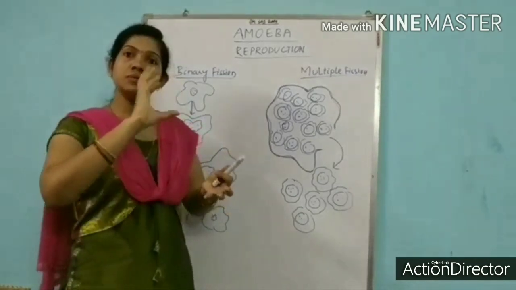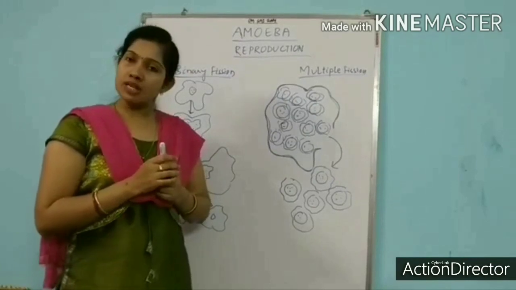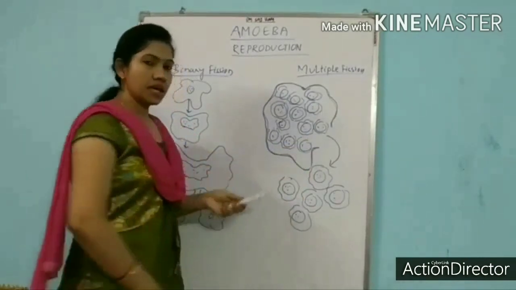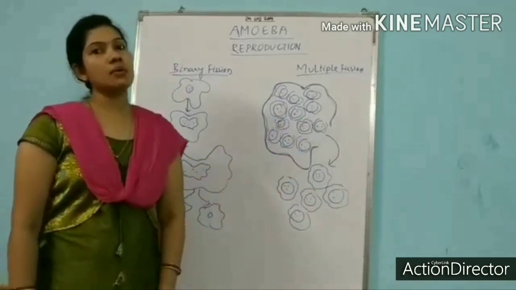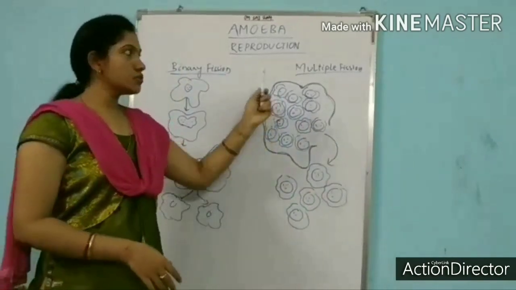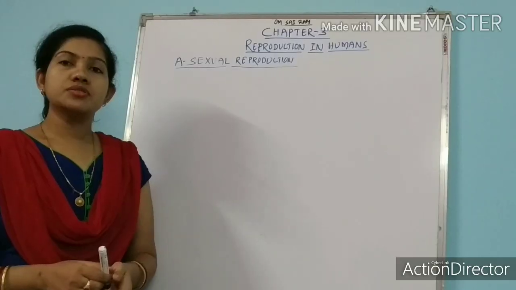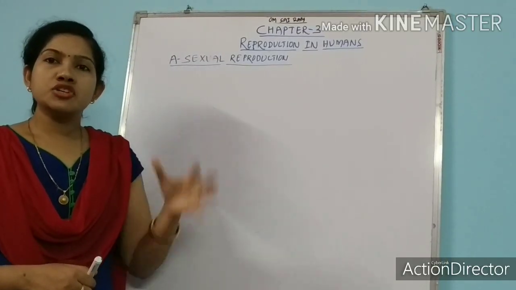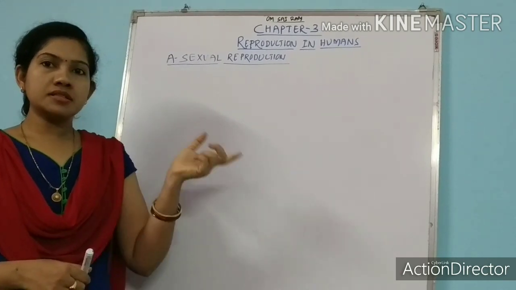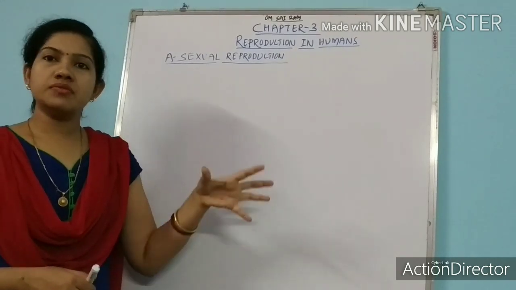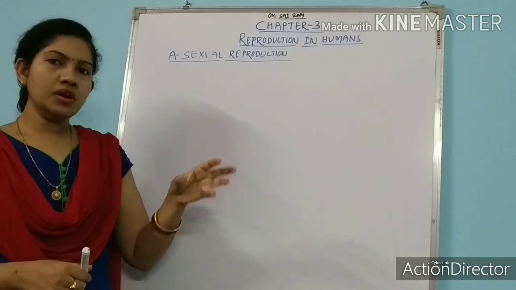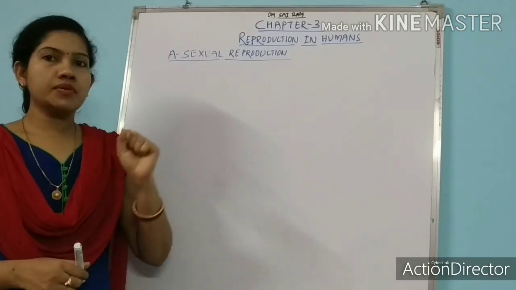That daughter nuclei will be surrounded by the cytoplasmic content, and in the favorable condition the cyst will break and all the daughter amoebas will come out from the parent body. This process we call multiple fission. So students, we have discussed the asexual mode of reproduction in amoeba, that is the fission. Both binary fission and multiple fission we have discussed. Though multiple fission is not there in your book, for your knowledge I have given a hint.